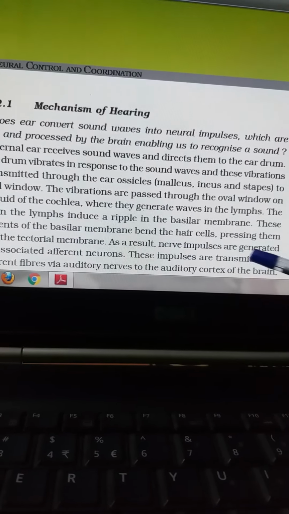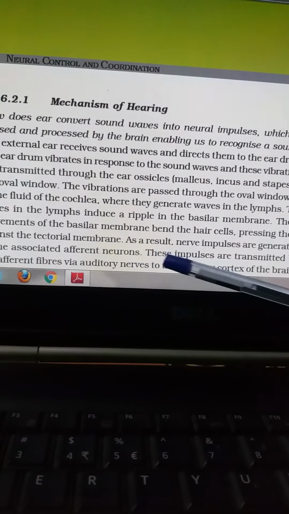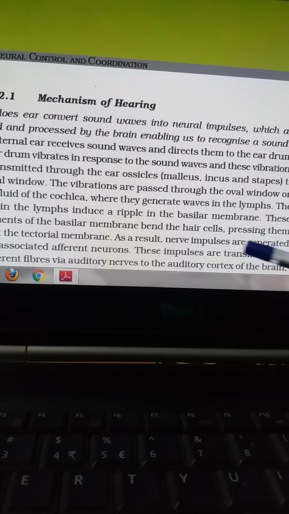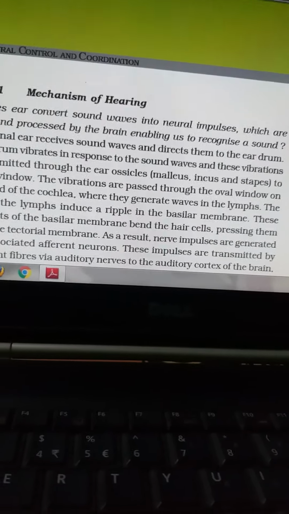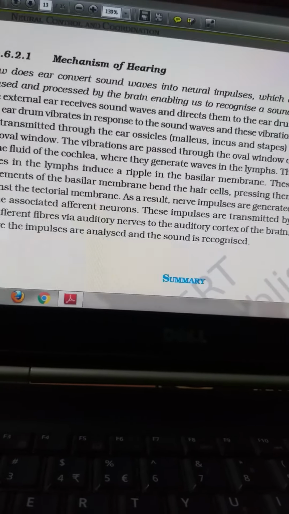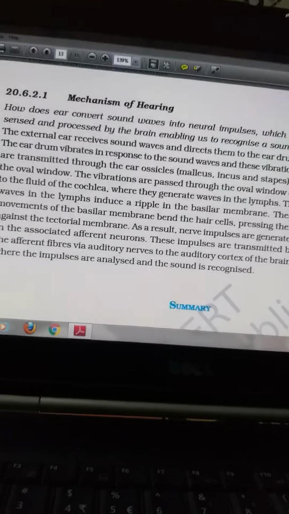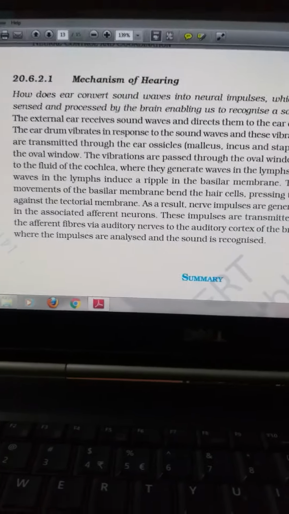As a result, a nerve impulse is generated and associated with the afferent neuron, as I said earlier. These impulses are transmitted by afferent fibers via the auditory nerve to the auditory cortex of the brain, where the impulse is analyzed and the sound is recognized. Okay, so you are going to go through the chapter and I'll be giving the assignment after the video.